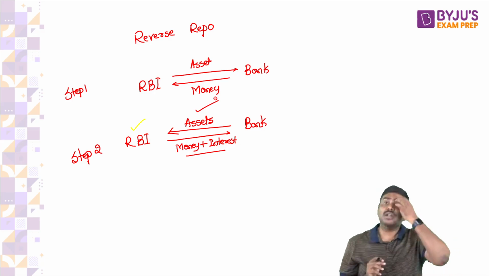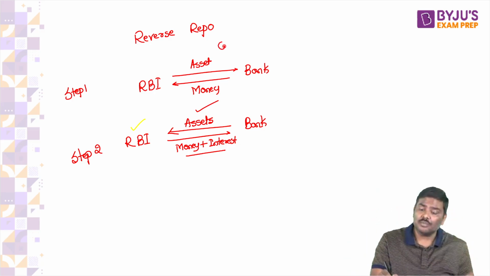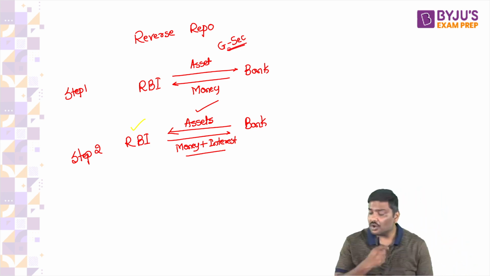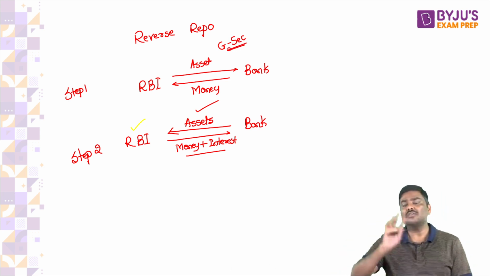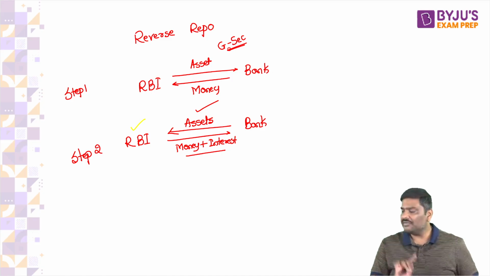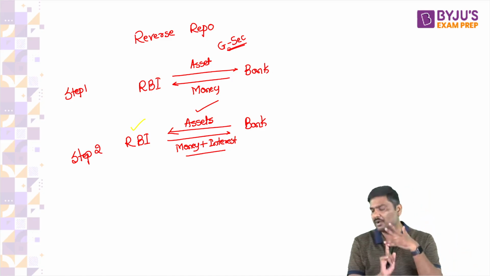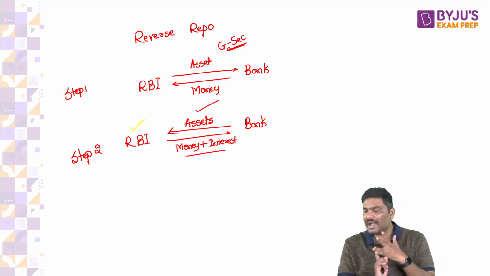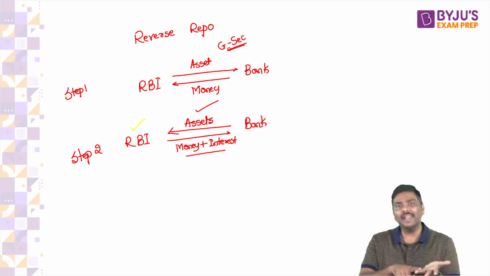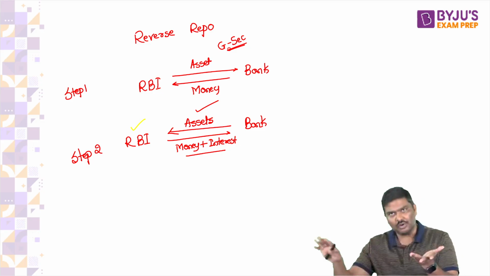Some of you are asking what kind of assets are used? Government securities are used in the form of assets here. Any problem with the repo and reverse repo? Please do let me know. What if a bank is unable to give security or assets in return? RBI will not give a loan. And trust me,